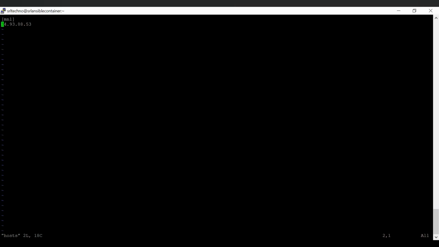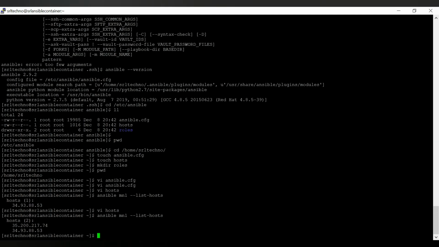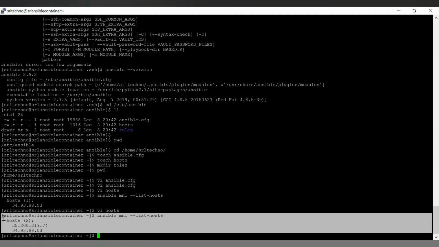So now let me update the managing node 2 IP address in the hosts file. Save the file. Now run the Ansible command. It listed both IP addresses. Okay.